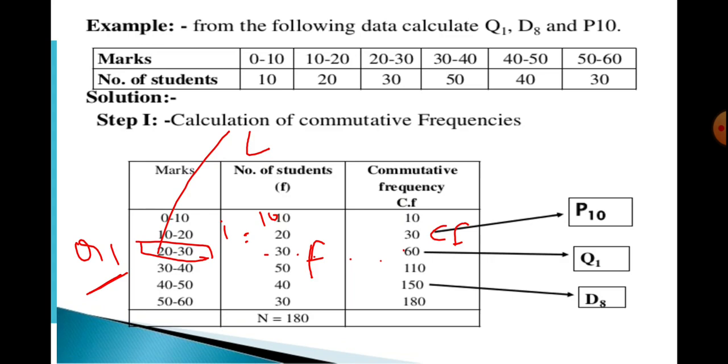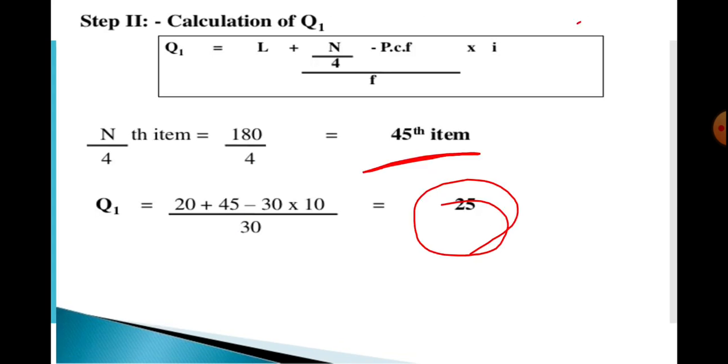For Q1, what is Q1 in a grouped data? This is the size of the n by 4th item. 180 by 4, this is 45. 45 will be in the cumulative frequency of 60; corresponding to 60, 20 to 30 will be the Q1 class. Then the frequency of the class is 30. The cumulative frequency of the previous class is also 30. I is 10. So on substituting this, we will have Q1 as 25.